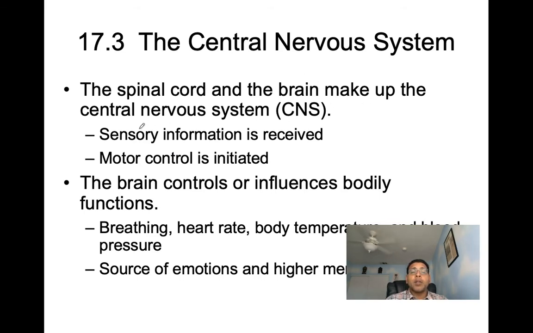And the CNS is going to receive sensory information. So sensory information is received by the CNS. And then motor control is going to be initiated here. The brain controls or influences bodily functions, some very important functions such as breathing, heart rate, body temperature, and blood pressure. And here we can see also the brain is going to be the source of emotions and higher mental functions.